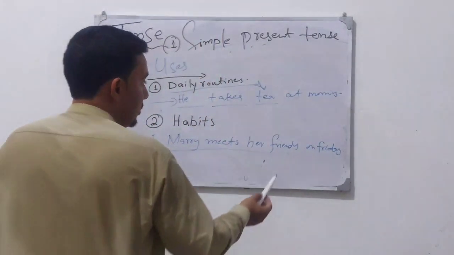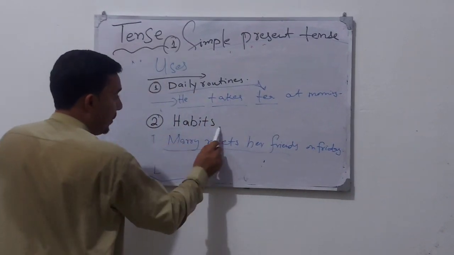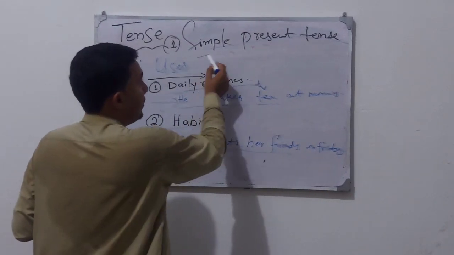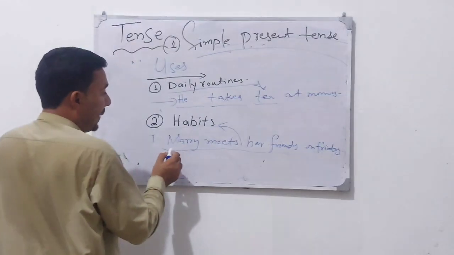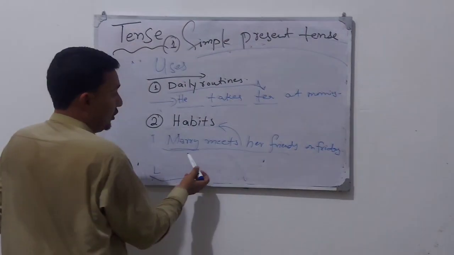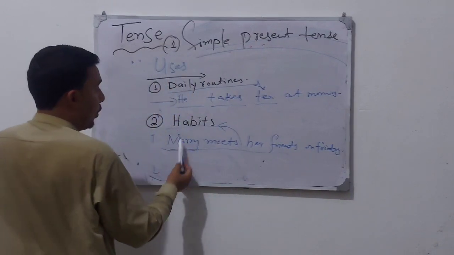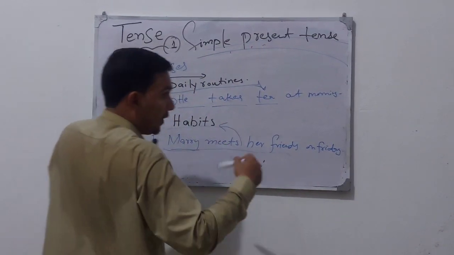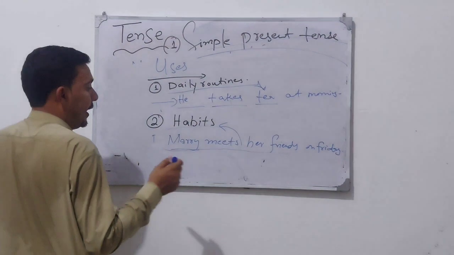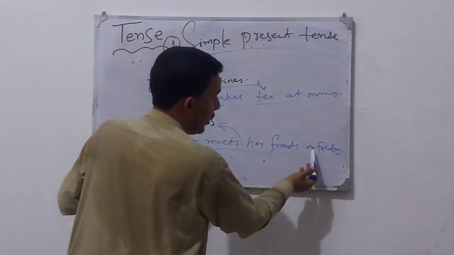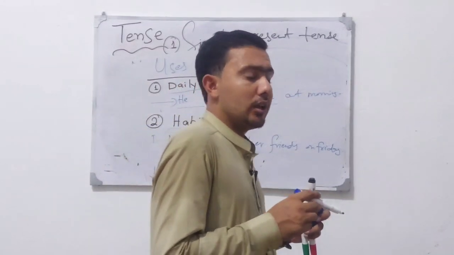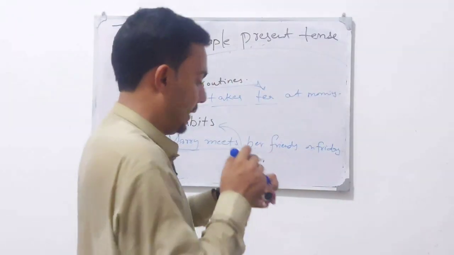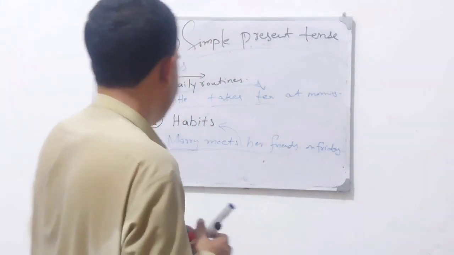So the beauty of simple present tense is what? It shows us the habits of Mary, that it is not just a single day; it is telling about her habit. Every Friday it is her habit. "Mary meets her friends on Friday" means every Friday she meets with her friends.